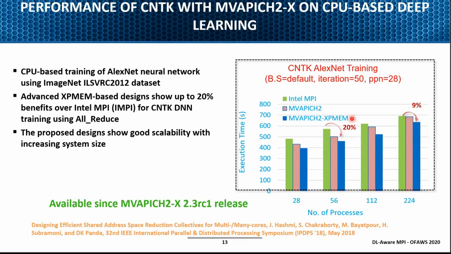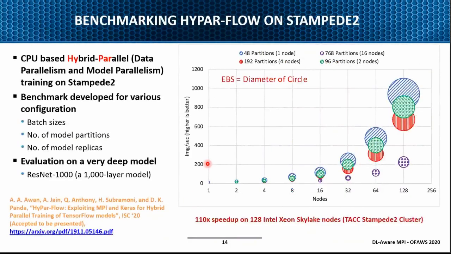There is a module called XPMEM, which actually allows you to have very fast communication within the node. As the number of cores is increasing, this is kernel-based support. It tries to optimize all-reduce, and again here you can see it has a very good impact even on the applications. We are able to compare to Intel MPI and the basic MVAPICH2. This MVAPICH2-XPMEM is trying to give us performance benefits of 9% to 20%. So these kinds of modules have already been available in the MVAPICH2-X release for some time.